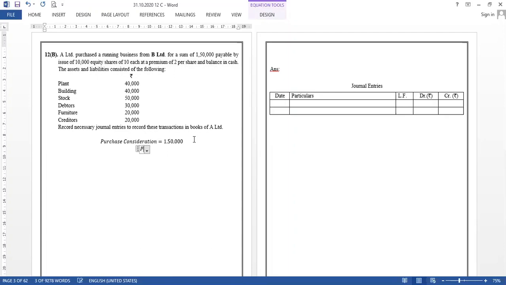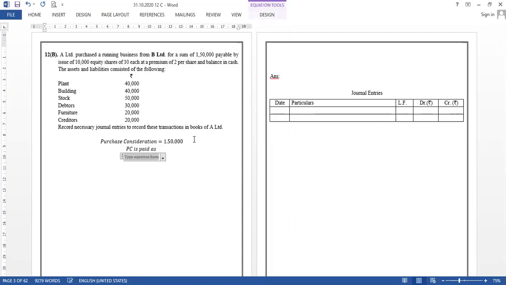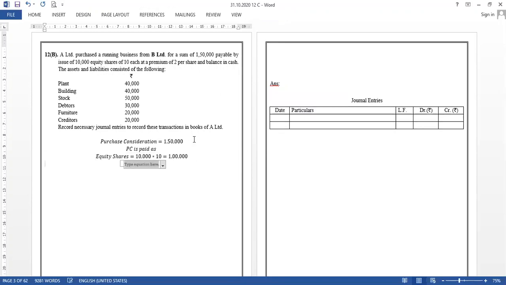Purchase consideration is paid as follows, let me write this. How many shares are there? Equity shares 10,000 shares of rupees 10 each. So that will be 1 lakh rupees. SPR is also there.